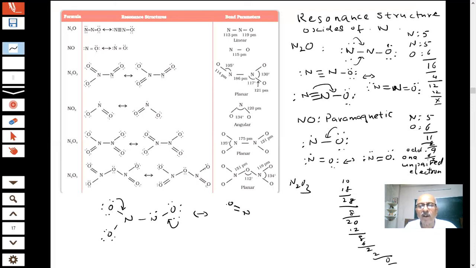I'm writing N double bond O. N, how much is there? 4. This is how many? 6. This is my nitrogen, student. This is an electron pair, and this is my double bond. Does that satisfy, students? Is it the correct structure?